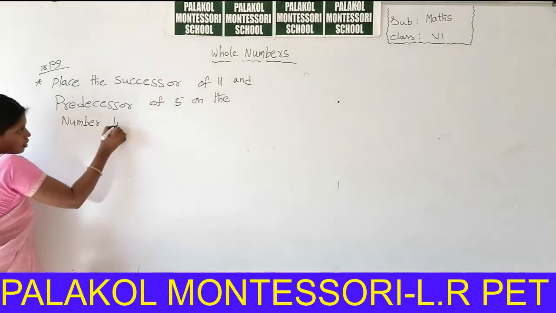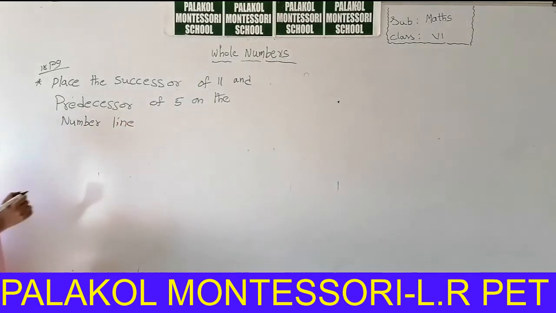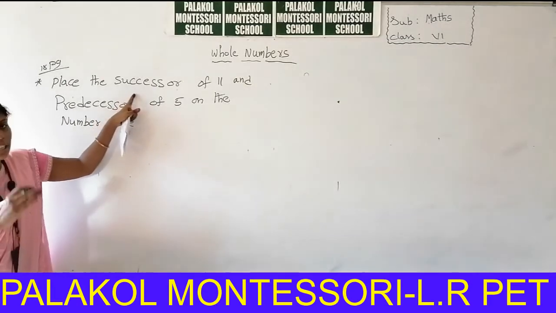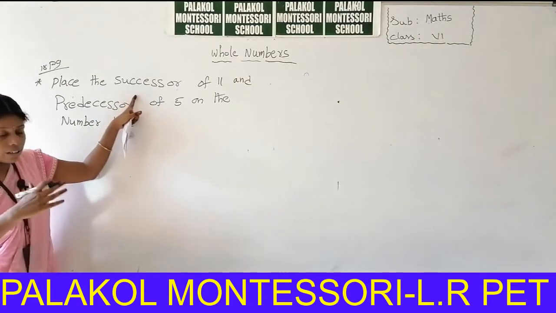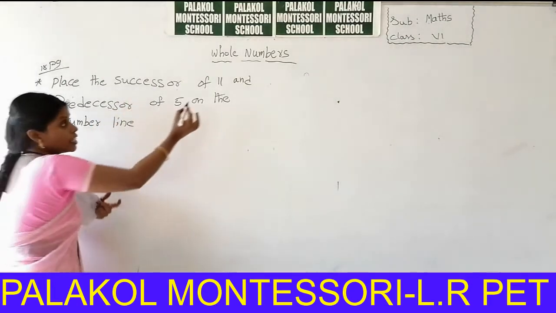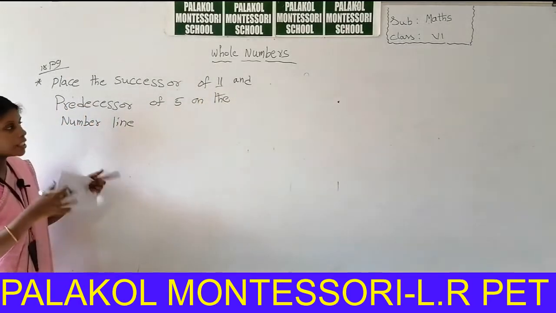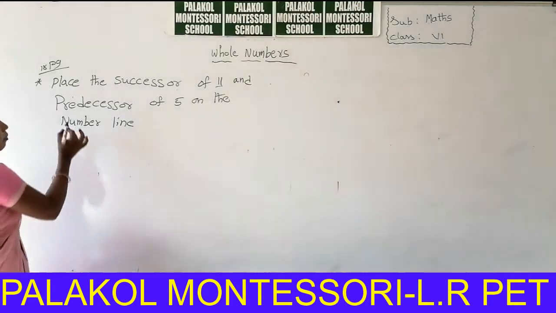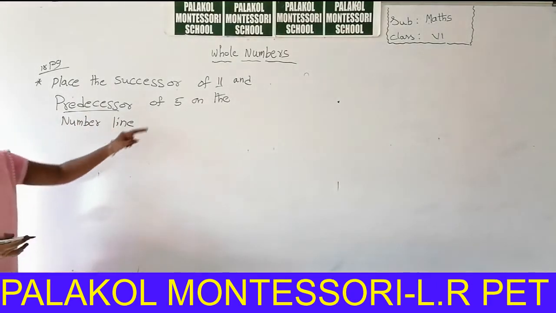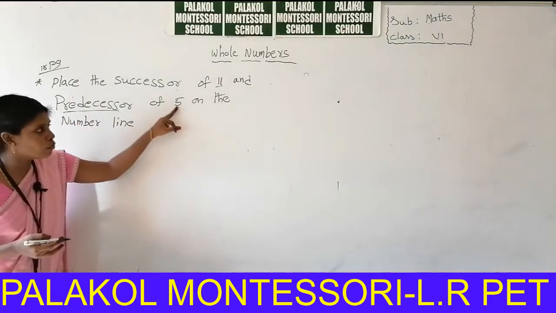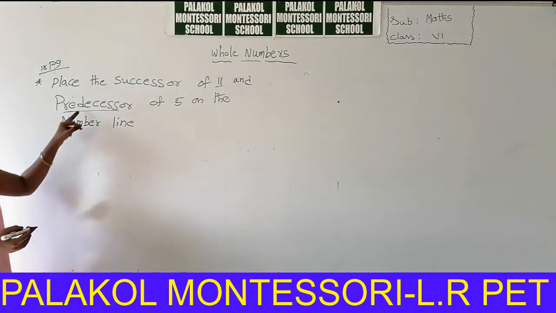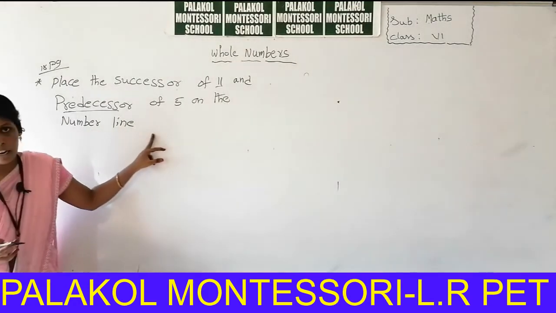So you had already learned what is successor and what is predecessor. Successor means the after number, so the next number will come. So what is the next number of 11? 12. And what is predecessor? Predecessor means before of this number. So what is the before of 5? 4. So these two numbers we can represent on the number line.